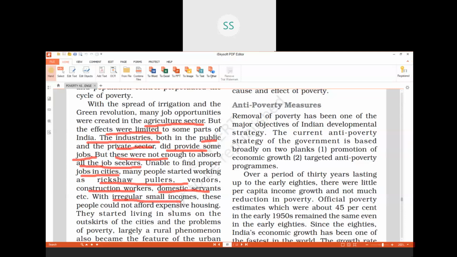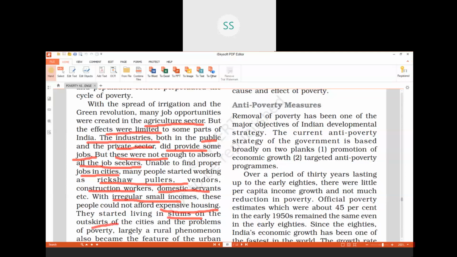There may be some days when he will not get any customer, so he will not get any income, and that too very low income. And these people, those who do not have a regular income, cannot afford living in big or expensive houses. And where do they live? They live in the slums, which are poor huts, in very crowded places, especially on the outskirts of the cities.